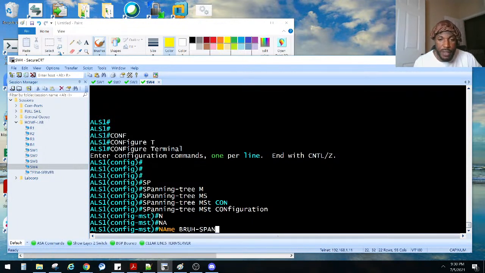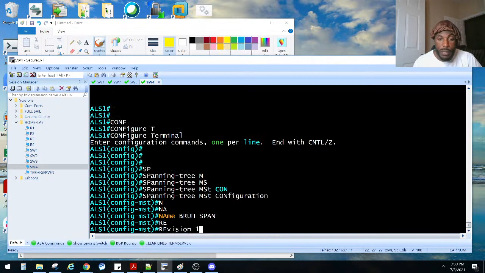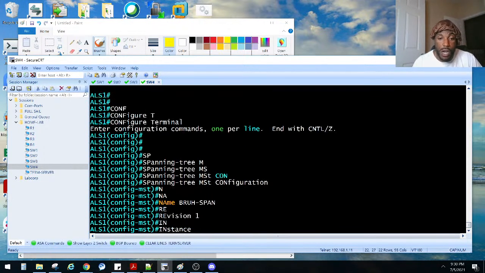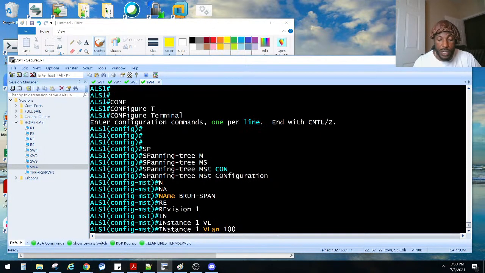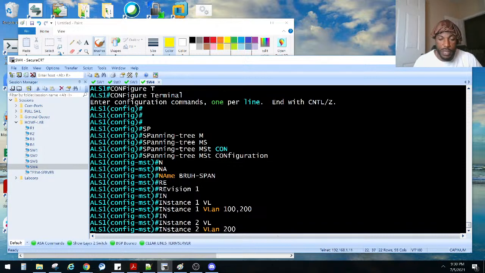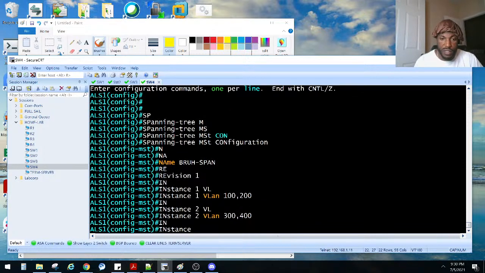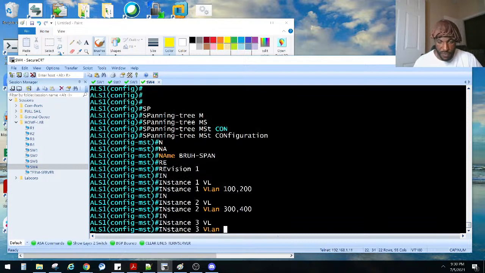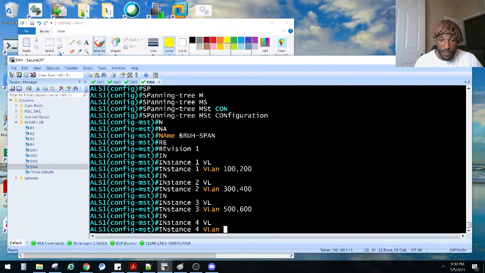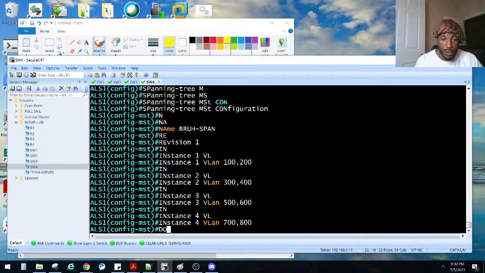Bruh span, right? That's what we named it. We said revision. I'm gonna give it revision 1. We also wanted to do those instances. Instance 1 is VLAN 100, 200. Instance 2 is VLAN 300, 400. Instance 3 is VLAN 500, 600. Instance 4 is VLAN 700, 800. Right? We do a show.